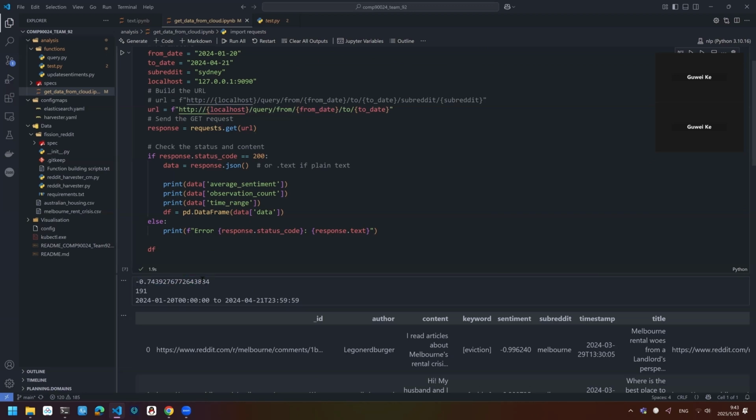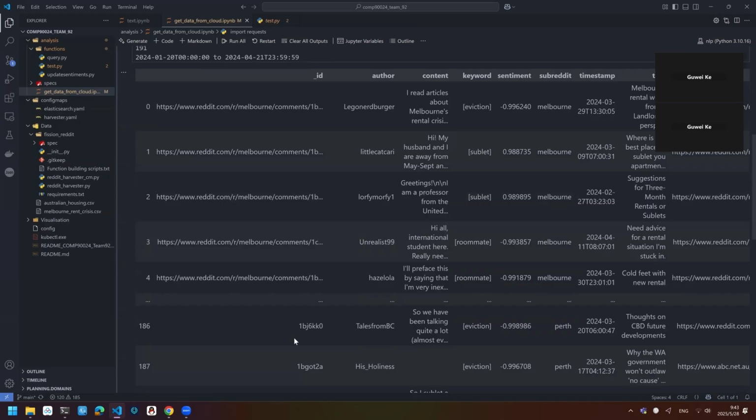The first line is the average sentiment for all fetched data. The second line is the number of fetched data. The third one is the time range we were going to search. And it can also return a data frame like this.